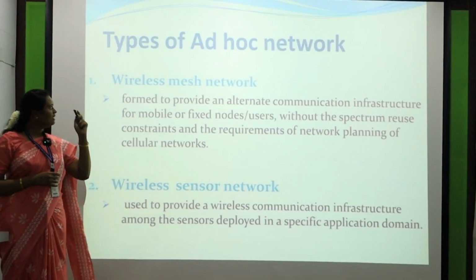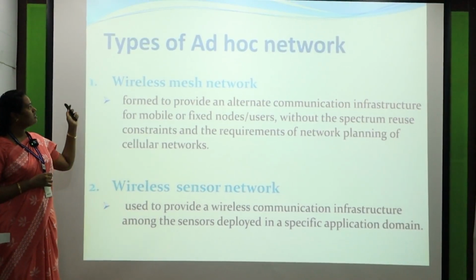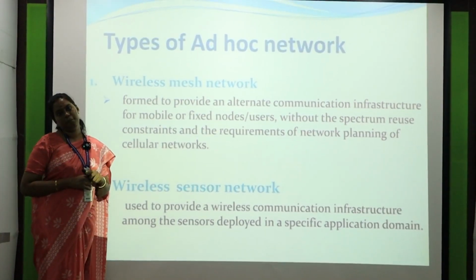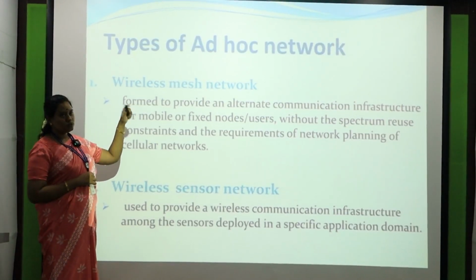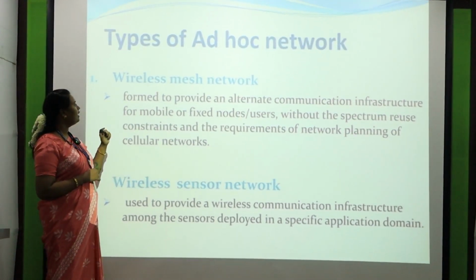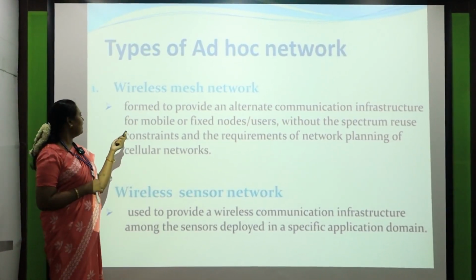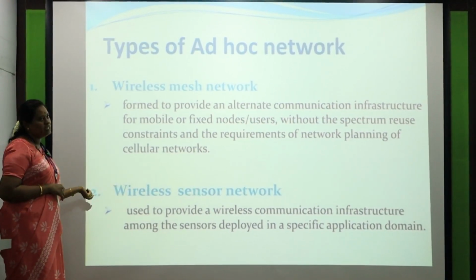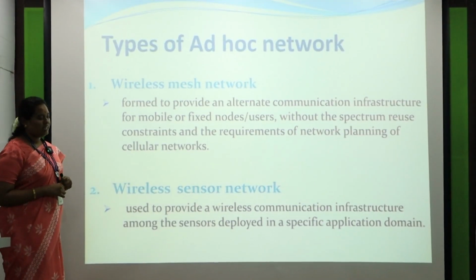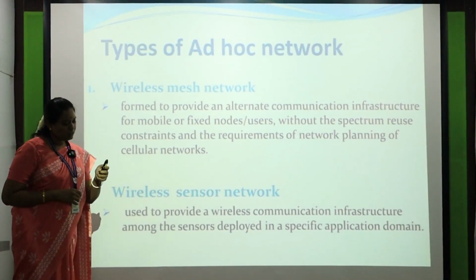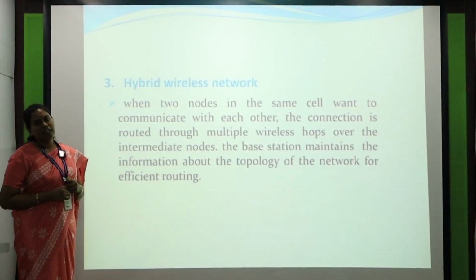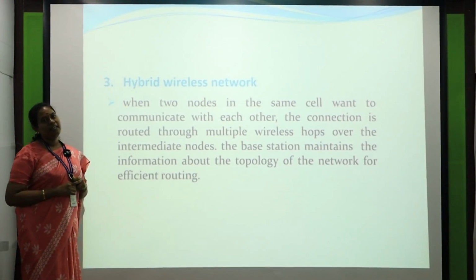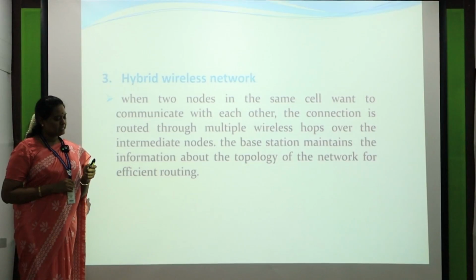What are the types of ad hoc networks? The first is the wireless mesh network. We will see what is meant by a mesh topology in a communication network. Here we use the mesh topology to communicate with mobile stations without using any of the radio waves or spectrum inside cellular networks. The next is WASN. The WASN is always an infrastructure, because even though we have autonomous systems, we require some physical infrastructure. The last is hybrid, which can be a combination of both infrastructure and infrastructure-less property.